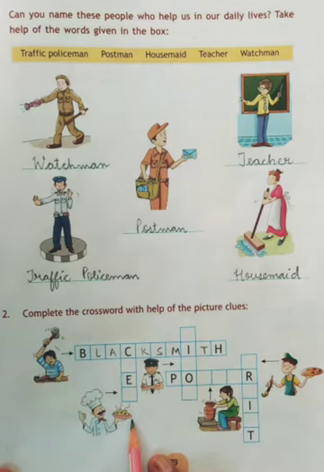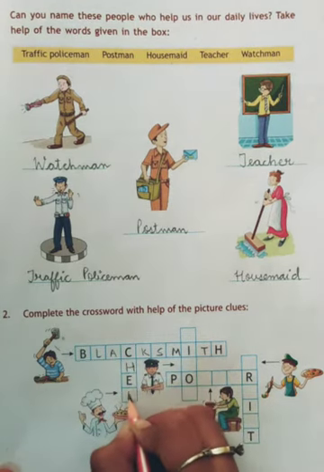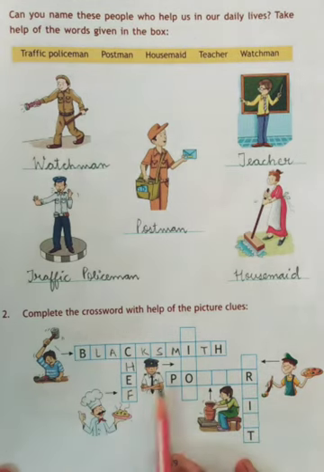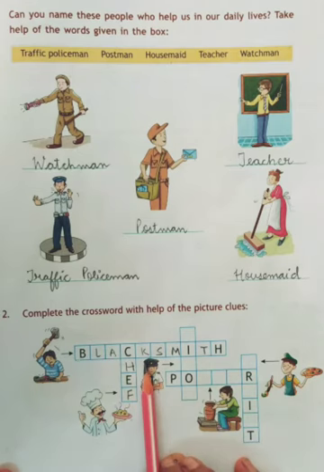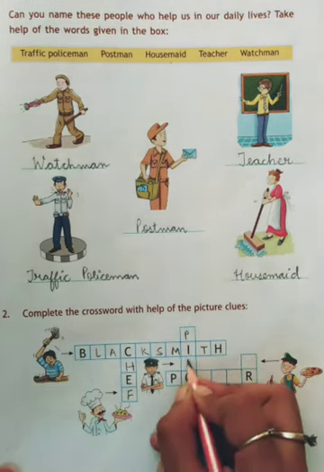Right. So who is he? He is a chef. CHEF. Chef. Okay, next. There is a man in white uniform, blue color cap. Who is he? Come on, think of it.